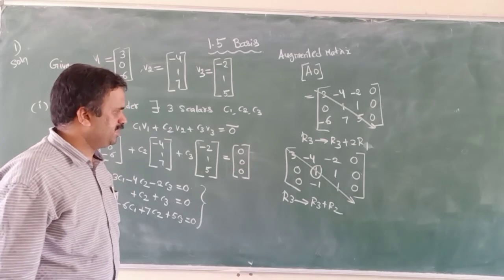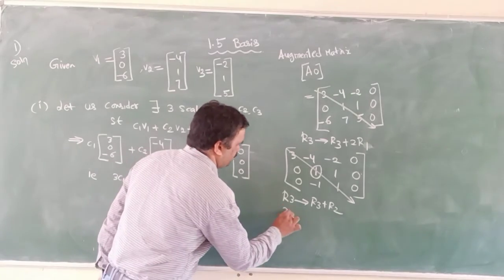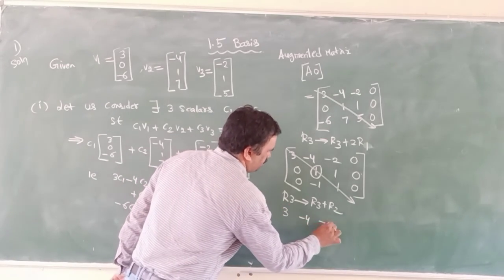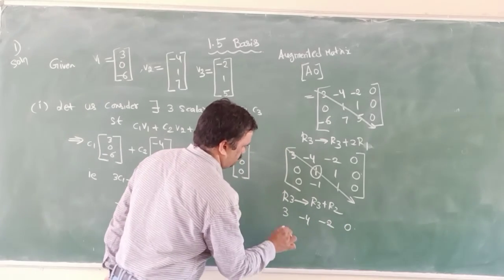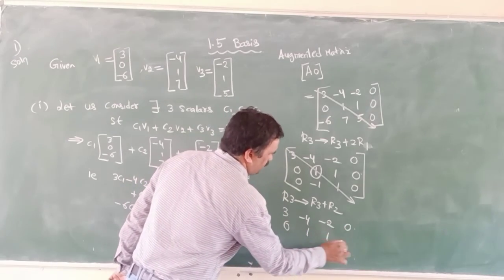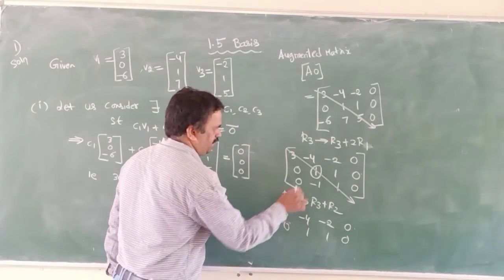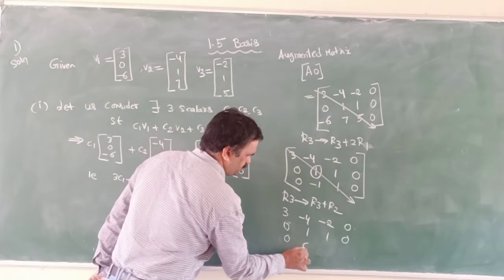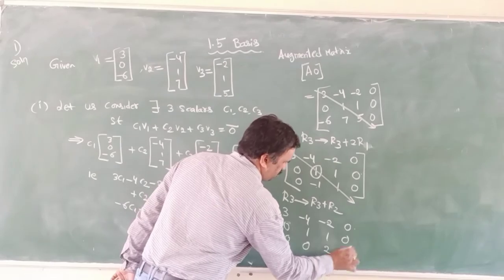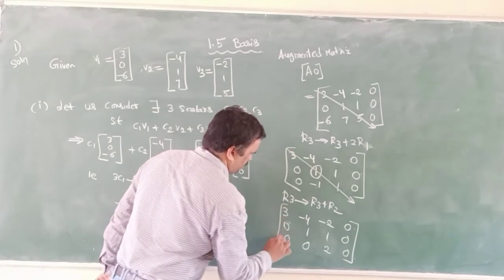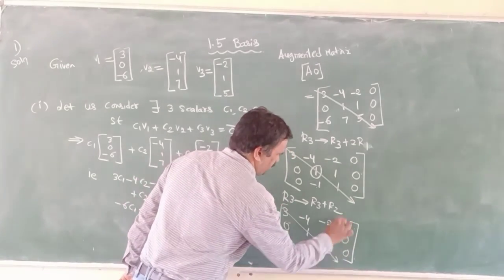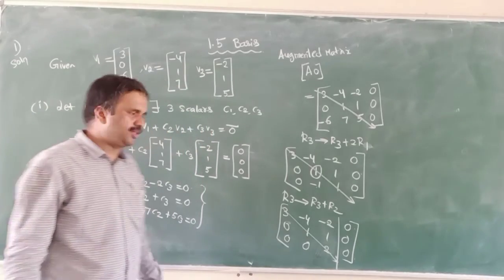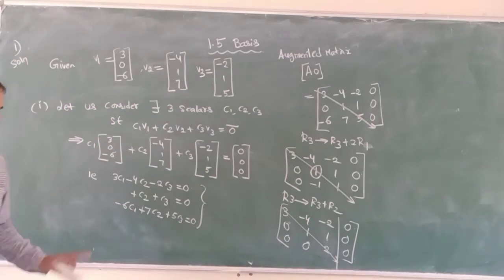Rows: 3, -4, -2, 0; 0, 1, 1, 0; and adding, 0, 0, 2, 0. We got the echelon form.